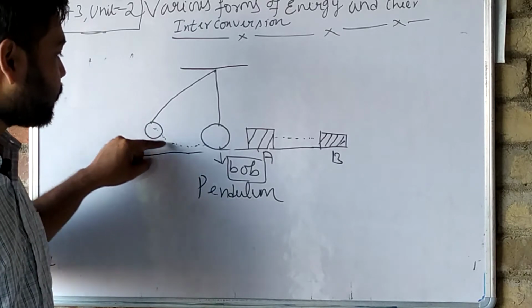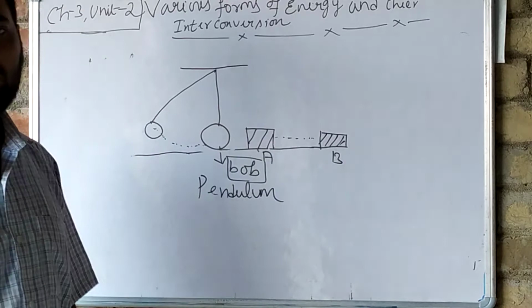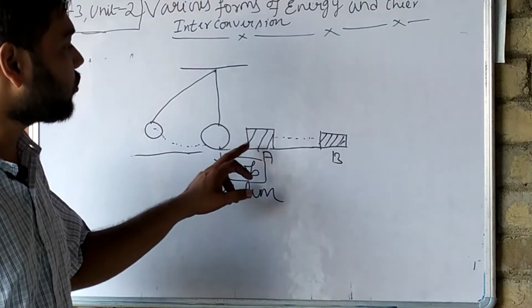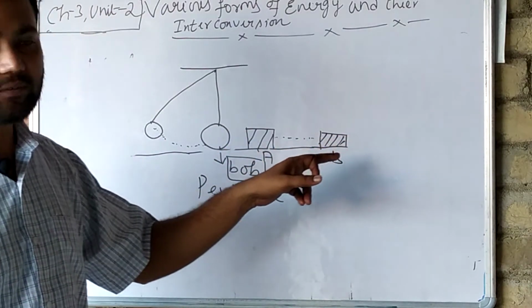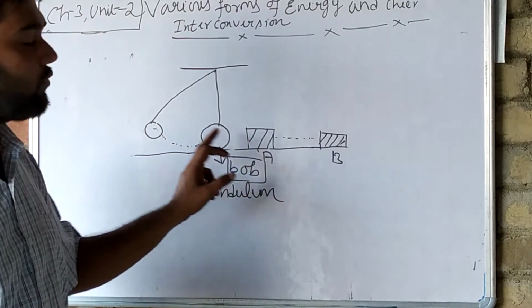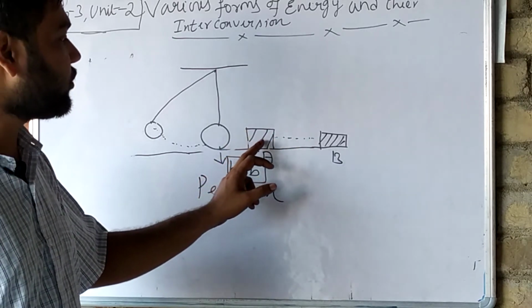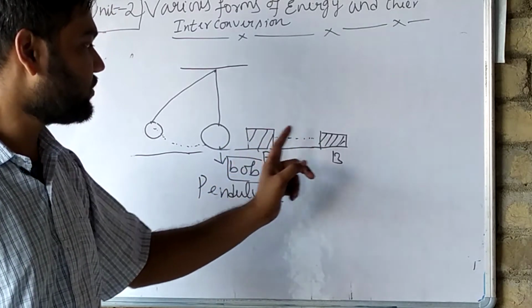It will swing and push box A. So what happens? That box will get shifted to this side. Why? Because the bob pushes this box. This box will shift, and because of the shifting, it will change its position